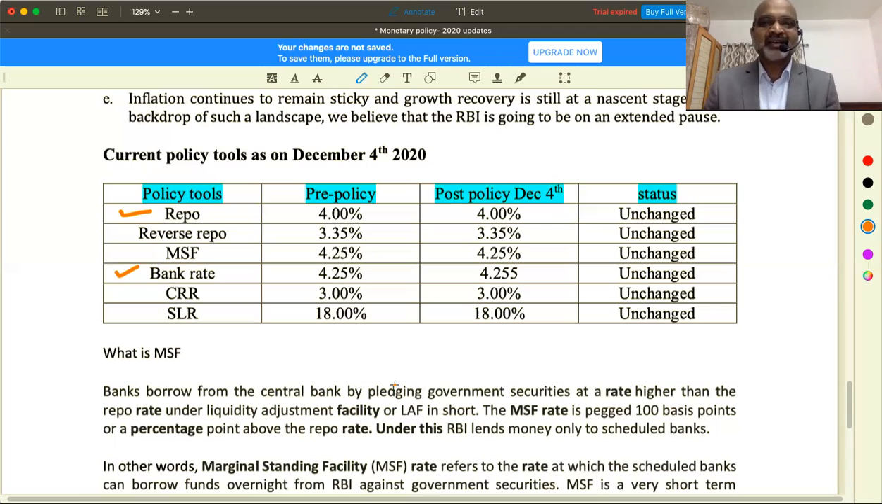So bank rate is the rate at which RBI lends money against the bills which are already discounted by commercial banks. Therefore, bank rate is also called rediscount rate. Second time lending is happening. First time, who lent money on the same bill? Commercial banks. Second time, who is going to lend money now? Reserve Bank of India. So therefore, bank rate is also called rediscount rate.